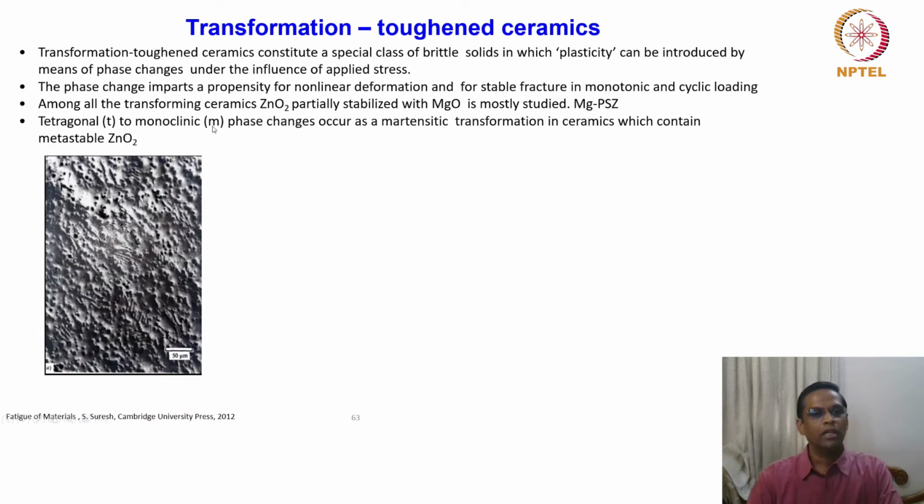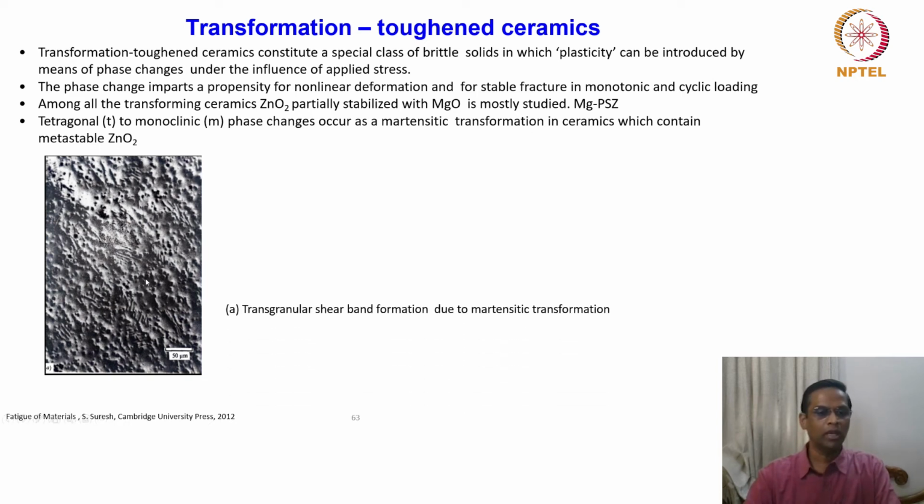Tetragonal to monoclinic phase change occurs as a martensitic transformation in ceramics which contain metastable zirconia. So metastable zirconia, which originally has a tetragonal crystal structure, changes to the monoclinic crystal phase through martensitic transformation. Okay, that means just a simple shear.